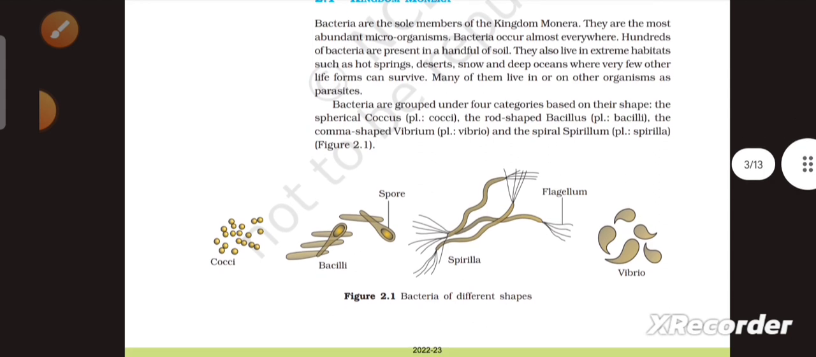Bacteria are grouped under four categories based on their shapes: the spherical coccus, that is cocci; the rod-shaped bacillus, bacilli; the comma-shaped vibrium, that is vibrio; and the spiral spirillum, that is spirilla. Figure 2.1, bacteria of different shapes. First one is cocci, second one is bacilli, and in bacilli there is a spore. Third one is spirilla, and in spirilla there is a flagellum, and fourth one is vibrio.